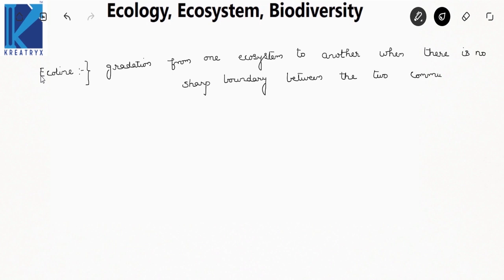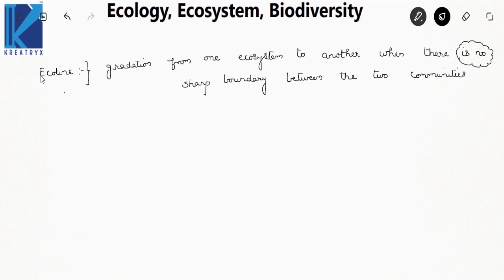Now see here, your ecotone is nothing but a sharp boundary between the two communities. Ecocline is nothing but gradation from one ecosystem to another when there is no sharp boundary, which means when there is no ecotone between the two communities.